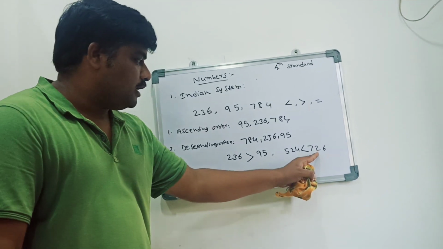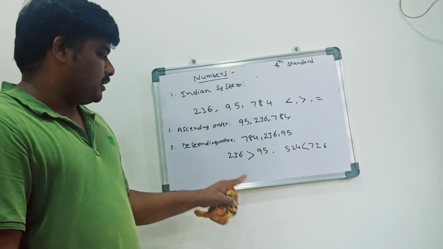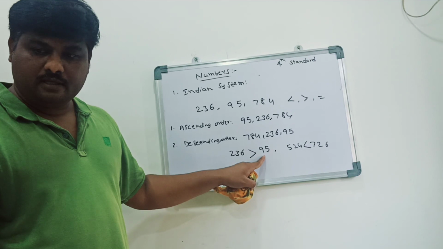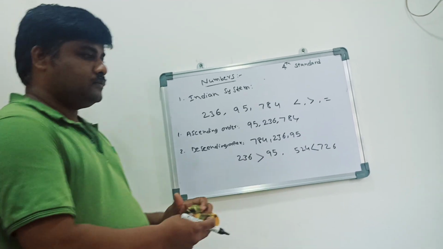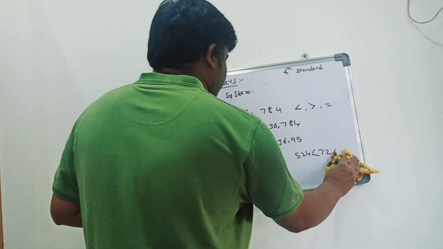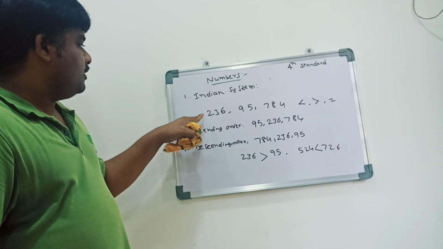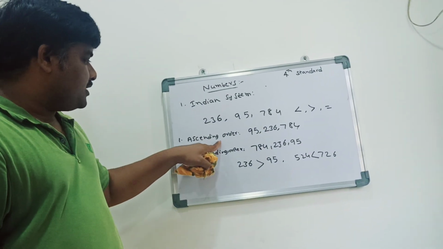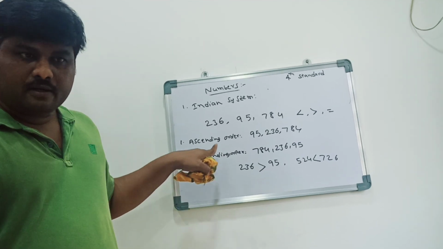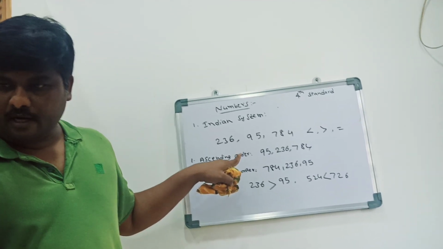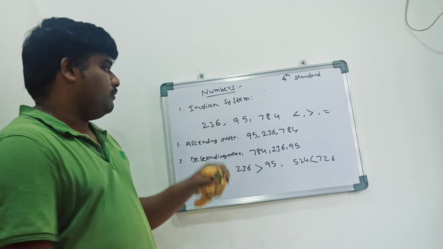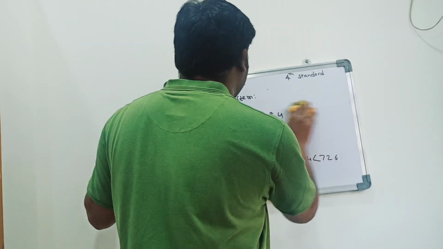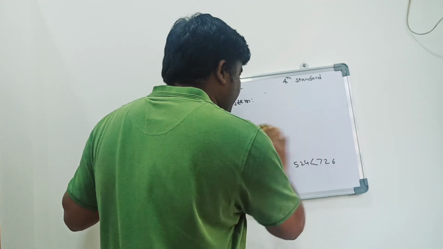So this is a bigger one and this is a smaller one. Clear? Yes. So as of now you are familiar with ascending order and descending order. Small to big is ascending order, big to small is descending order. And the symbols less than, greater than, you are all familiar now.